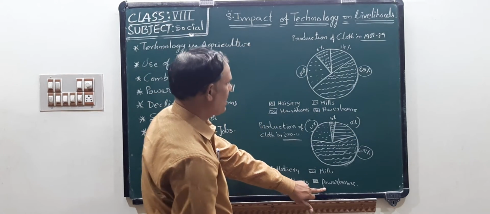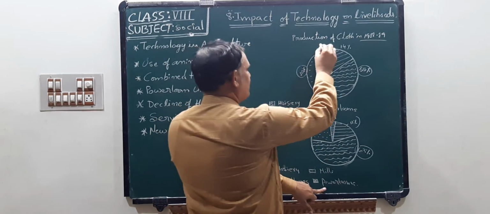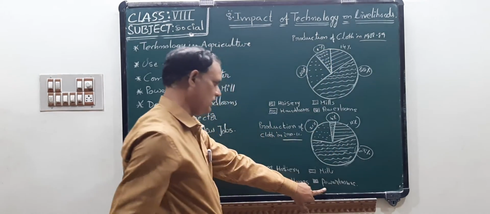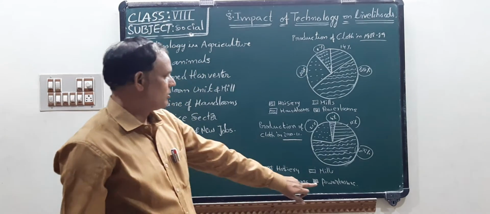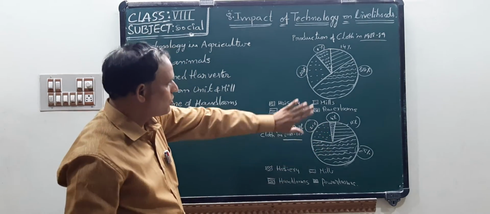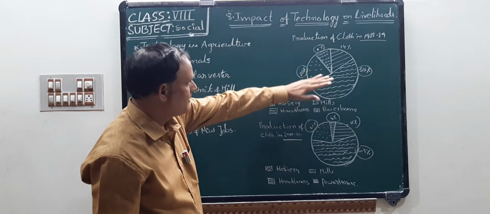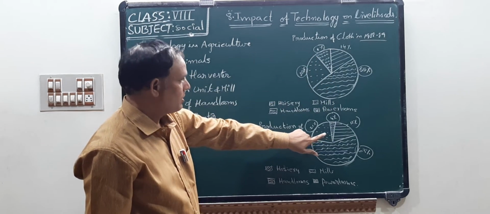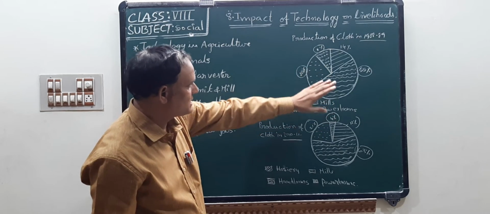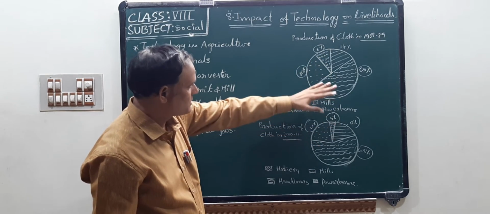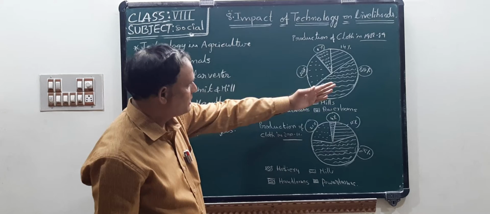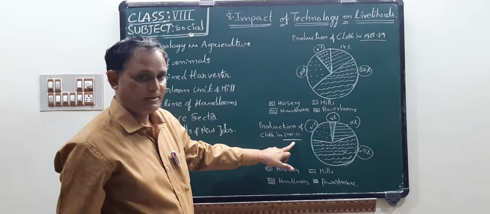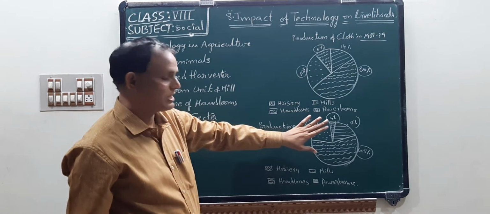Next, power loom, here 11%, children. Here 4% only. So you study this pie chart and this pie chart. How much percentage increased? How much percentage decreased between this financial year and this financial year? Then you can understand, children.